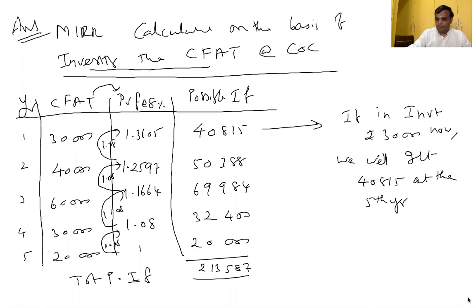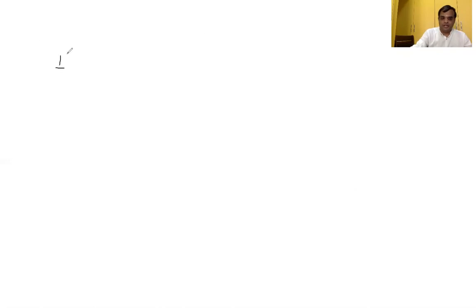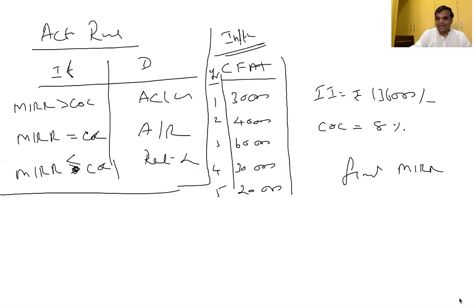Good response. Initial investment, how much is given in this question? 1,36,000.